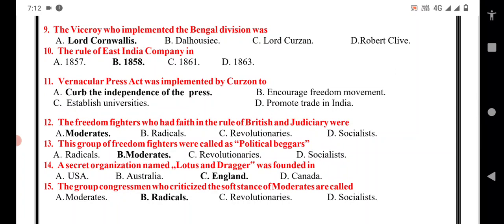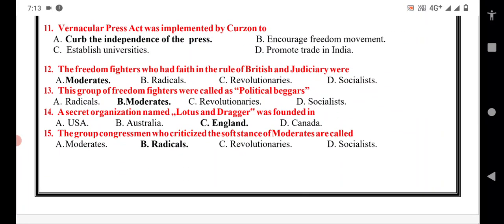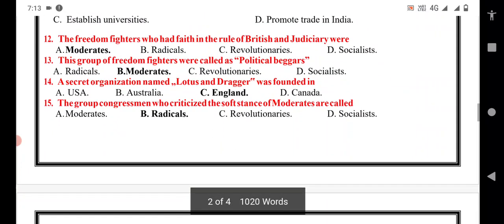And the other three are encouraging freedom movement, establish universities, promote trade in India. The three are wrong. The freedom fighters who had faith in the rule of British and judiciary were moderates, radicals, revolutionaries, socialists. So here A option is the correct answer.